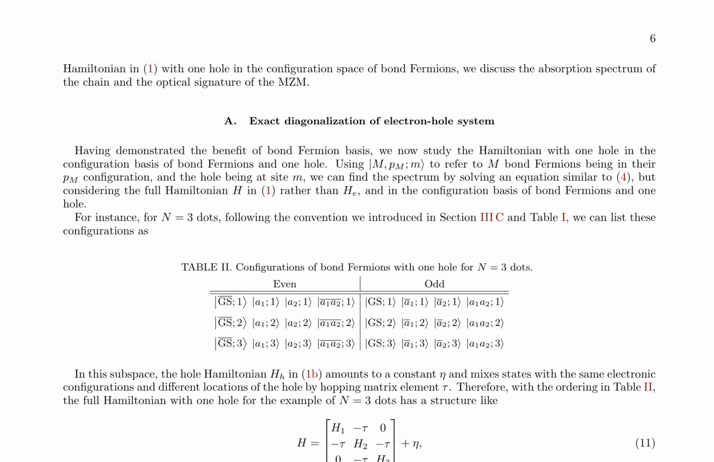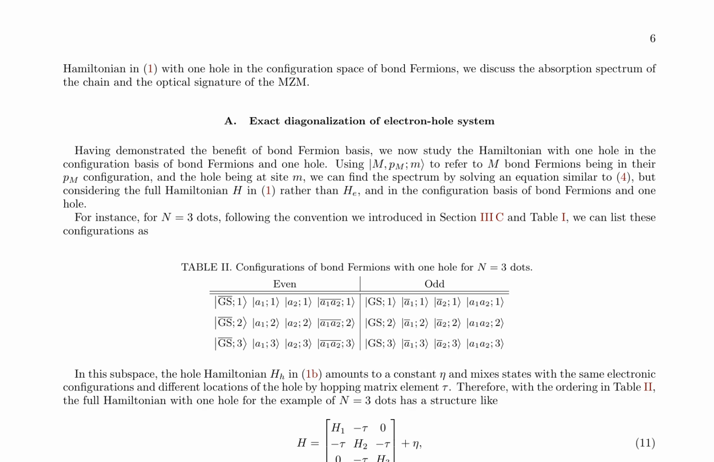The full Hamiltonian with one hole has a block structure, with each block being a 4x4 matrix. The interaction term h_int mixes different bond fermion configurations, depending on the location of the hole. When the hole is not at the ends of the chain, h_int mixes two non-zero bond fermions, and when it is at one of the ends, it mixes the zero mode with one of the non-zero ones.